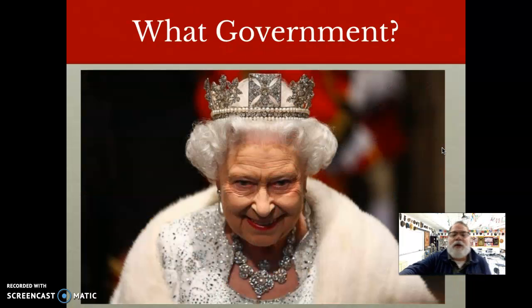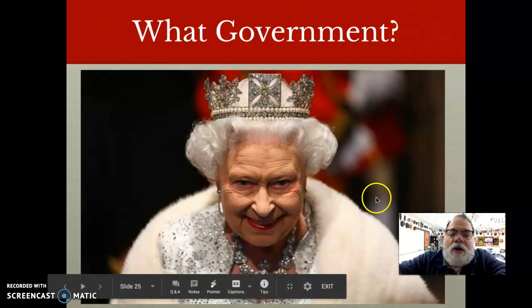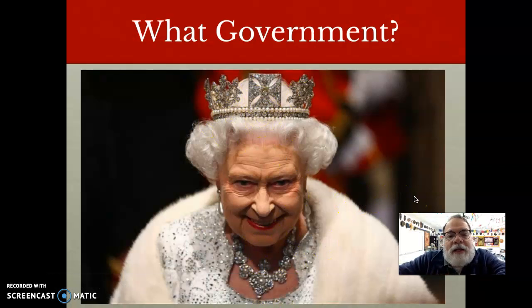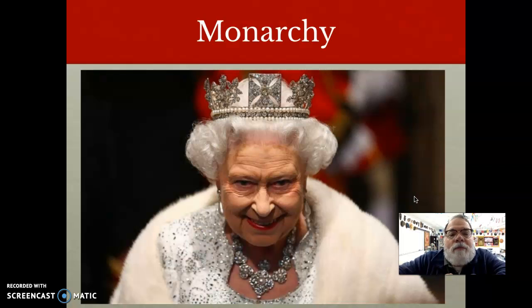This is Queen Elizabeth II. She looks evil in this picture. Most of the time, she looks like a harmless old lady. In this picture, she looks evil. But you see, she has her crown. She's wearing all her bling. She's got her crown. She's got her jewels. She is the queen, and therefore, this is a monarchy.